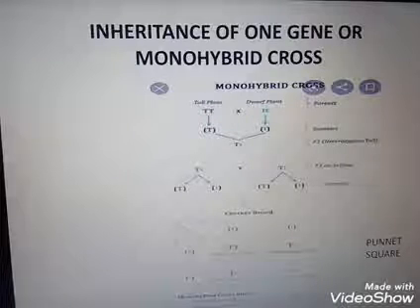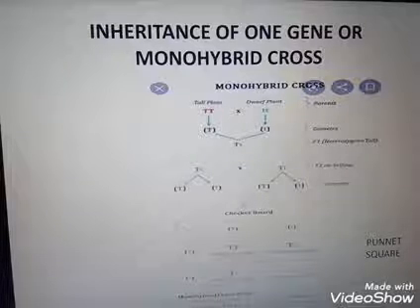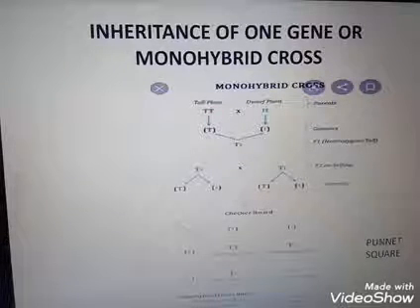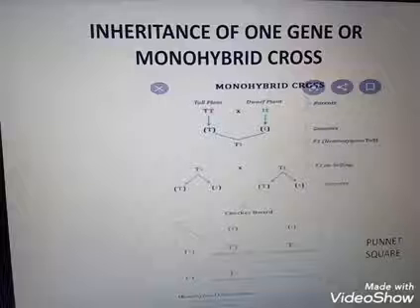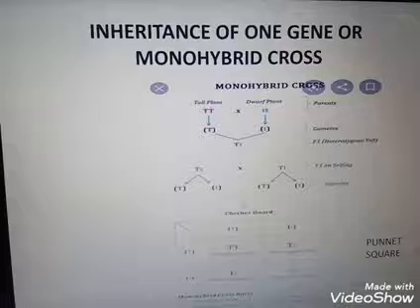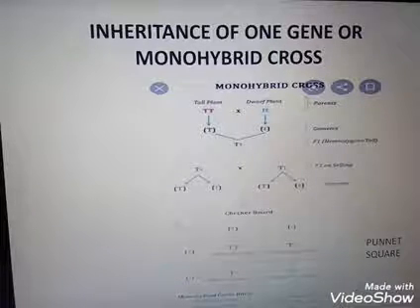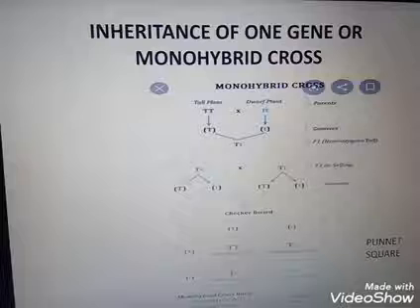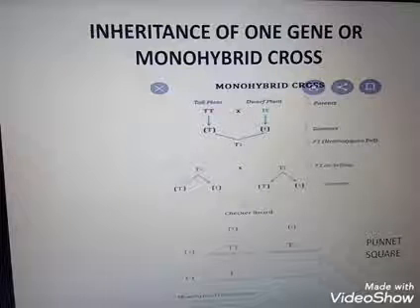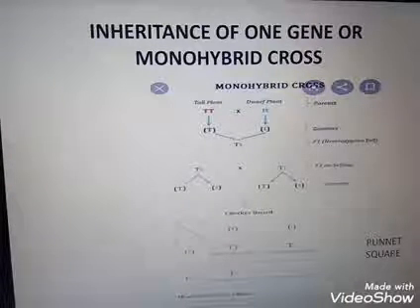Clear? But in the genotypic ratio, they are not equal. Capital T capital T we get 1, capital T small t we get 2, and small t small t we get 1. So out of these 4, 1 is dominant, 1 is recessive, and the 2 are in the heterozygous condition. The majority, the dominant characters, are expressed.